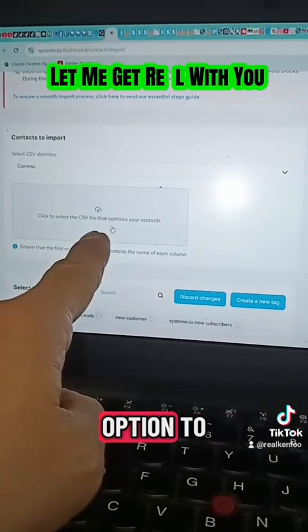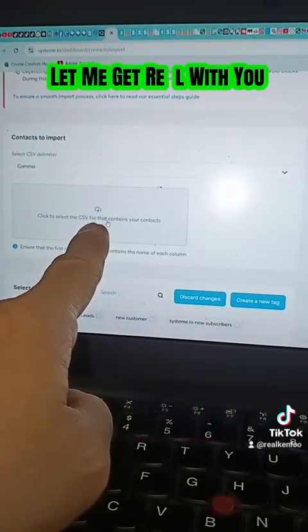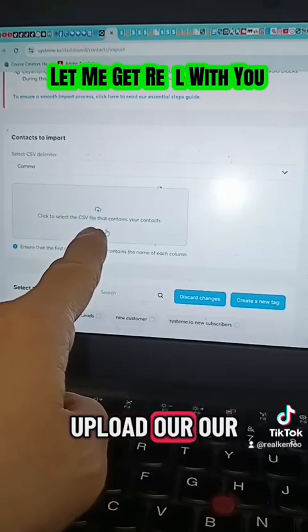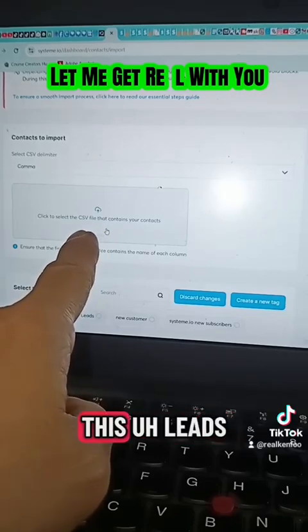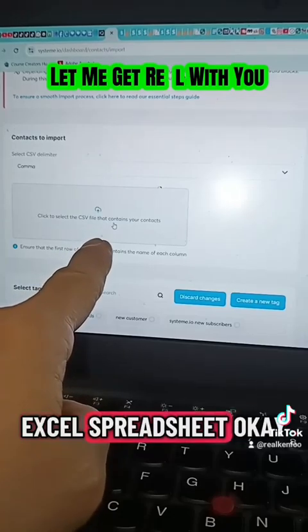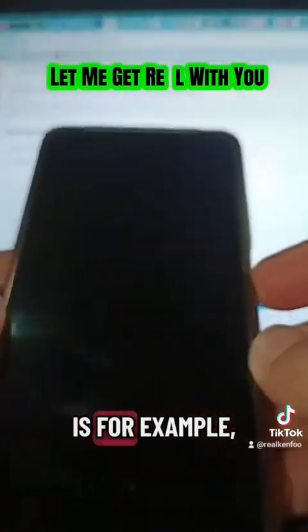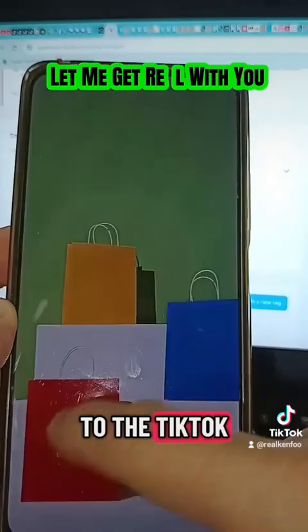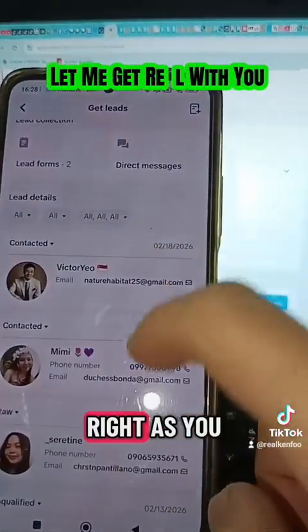give us an option to upload our leads file. Usually, maybe it's some Google form or Excel spreadsheet. And how would you do that? For example, let's go back to the TikTok CRM system again, as you can see from here.